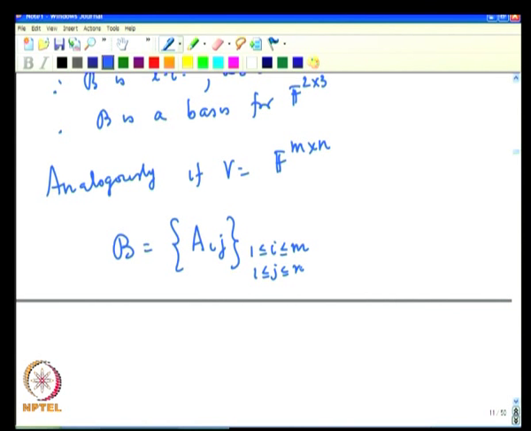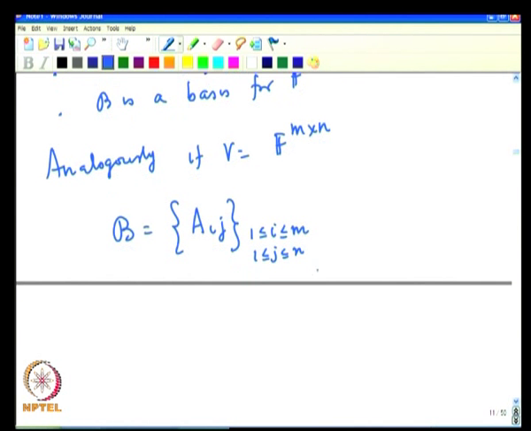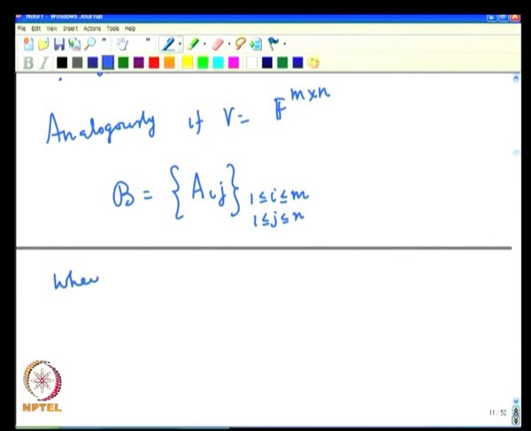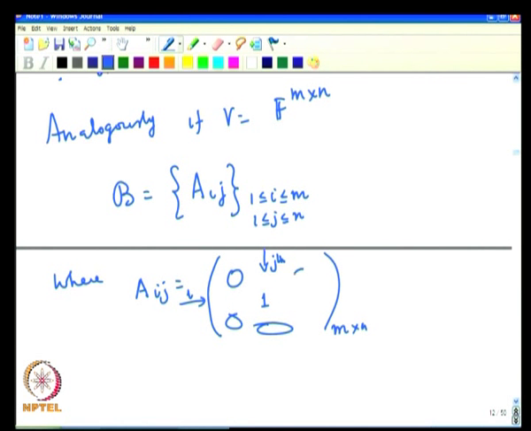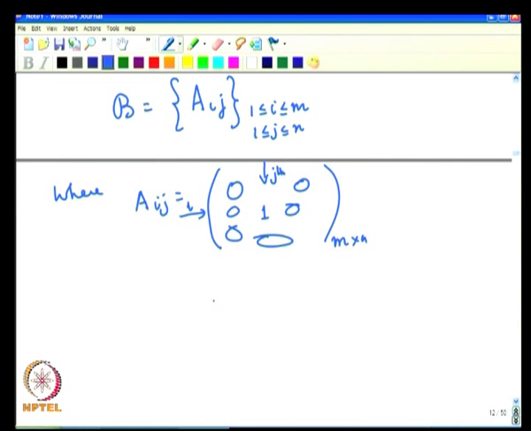For each i and j we get one matrix, where A_ij is a matrix which is m by n, which has in the ith row and the jth column that place 1 and all others 0. Do this for every i and j, then B is a basis for F^{m×n}.